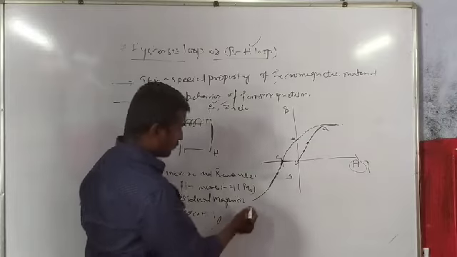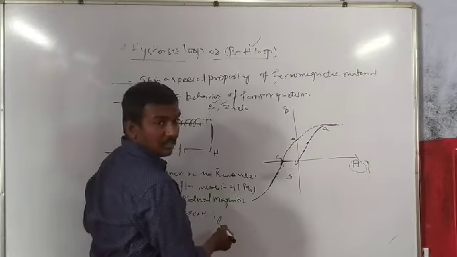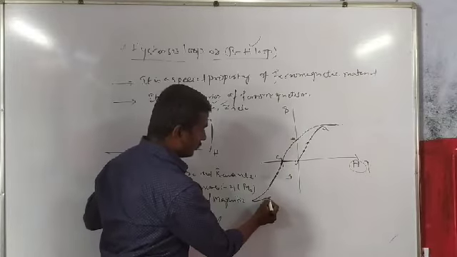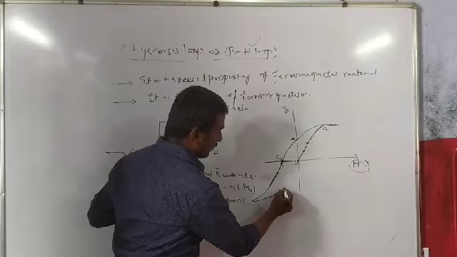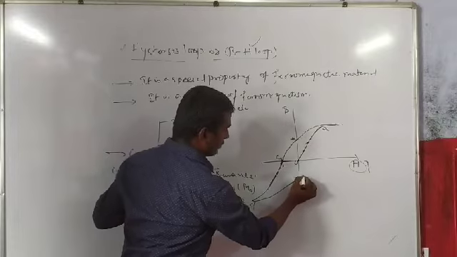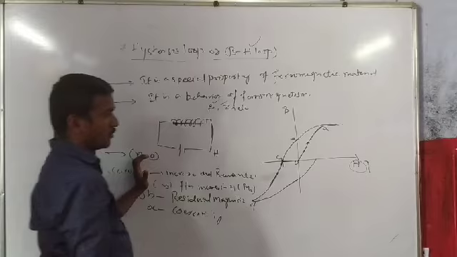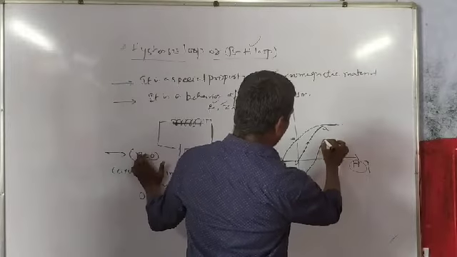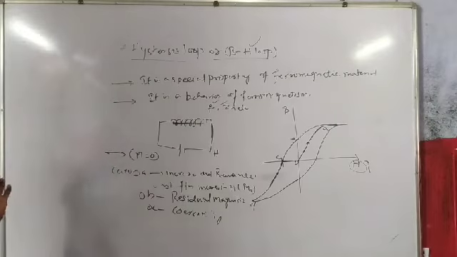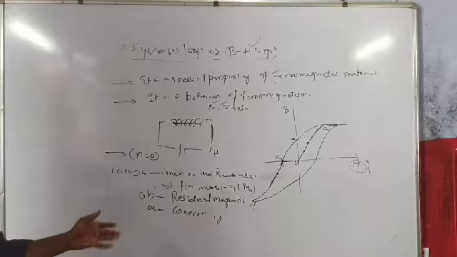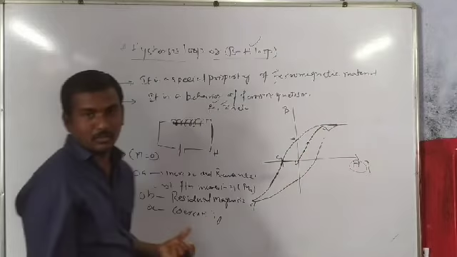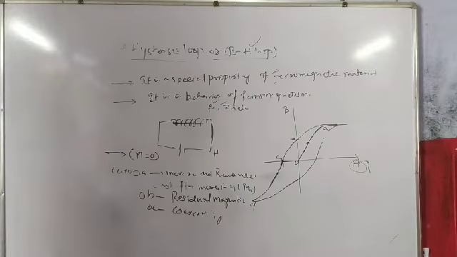Next, if you make the current in the reverse direction, there will be a decrease in the path. So this follows a different path like this, at point D. It will come to this position and go like this. Again, the magnetization will be increased. As the current is reversed, the magnetic saturation will be a constant value. Let's say this is given by CD.